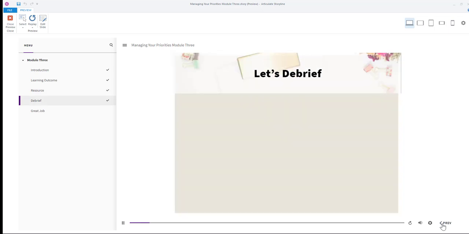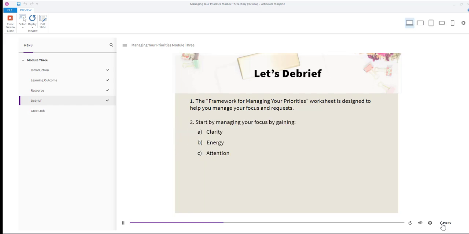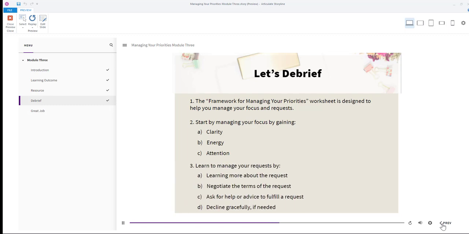Let's debrief. The Framework for Managing Your Priorities worksheet is designed to help you manage your focus and requests. Start by managing your focus by gaining clarity, energy, attention. Learn to manage your requests by learning more about the request. Negotiate the terms of the request. Ask for help or advice to fulfill a request. Decline gracefully, if needed. When you are ready, click Next to continue.